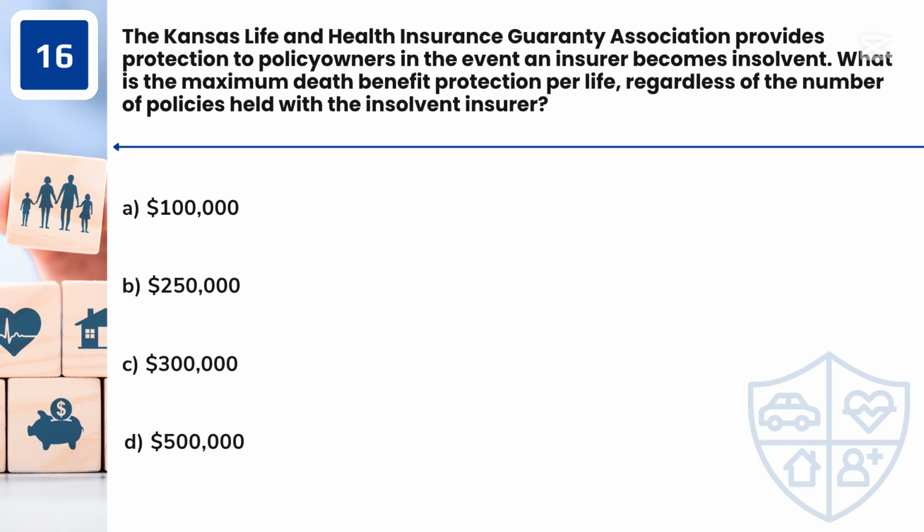Question 16. The Kansas Life and Health Insurance Guarantee Association provides protection to policy owners in the event an insurer becomes insolvent. What is the maximum death benefit protection per life, regardless of the number of policies held with the insolvent insurer? A. $100,000. B. $250,000. C. $300,000. D. $500,000.